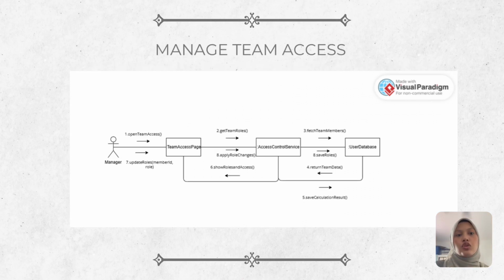This diagram shows how a manager manages team access. It starts by opening the team access page, which retrieves roles via the access control service. Then the service queries the user database, and the data is returned and processed. The page then displays current roles. When the manager updates a role, the changes are applied through the access control service and saved in the database, keeping the interface and data in sync.